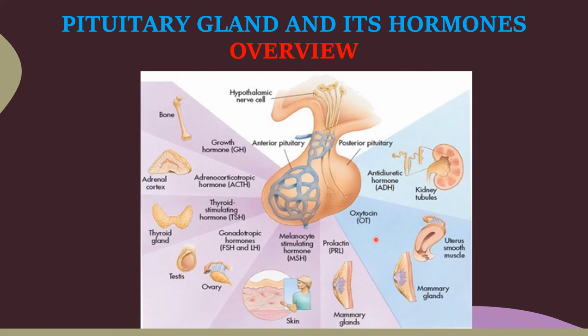Then another hormone, that is oxytocin. Oxytocin, what is the major function? It stimulates vigorous contraction of the uterus in a pregnant mother, leading to the birth of the baby. Then one more function is there, it stimulates milk ejection. These hormones and functions are very important. Yes, you have to learn this.